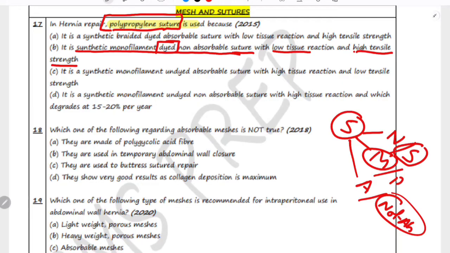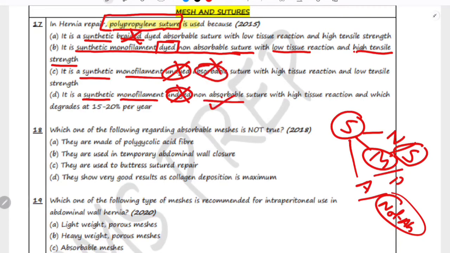Now let's review other options. It is a synthetic braided dyed suture. Sorry, this is not the correct option. It is a synthetic monofilament undyed. Sorry, it is a dyed suture. And the last option is, it is synthetic monofilament undyed. This is also wrong. Non-absorbable is correct.